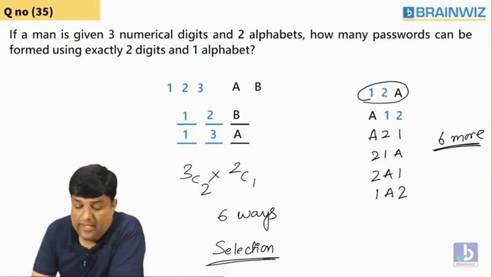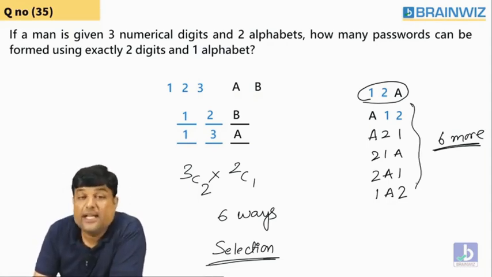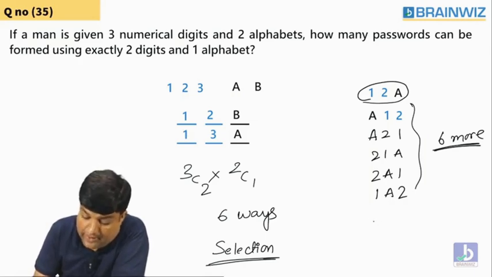Are you understanding? Yes. 1, 2, A; A, 1, 2; like this. How many ways can we form? 6 ways. How to get the 6 ways? Very simple. Don't write all these things. Very simple. 1, 2, A.